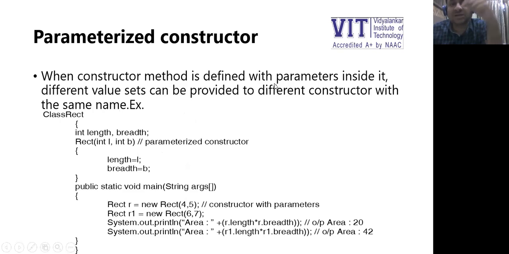When a constructor method is defined with parameters, obviously different value sets can be provided to different objects. Let's say, for example, I created a class Rect with data members length and breadth. It has a parameterized constructor, so we do not have any default constructor here. In main, at the time of creating object R, I'm passing 4,5. At the time of creating object R1, I'm passing 6,7.